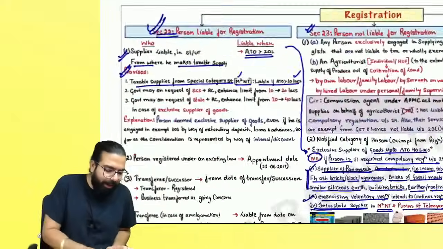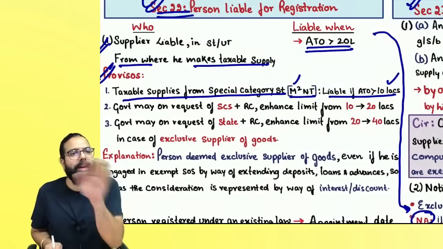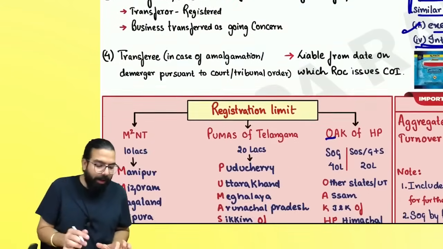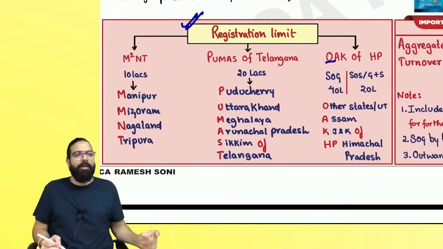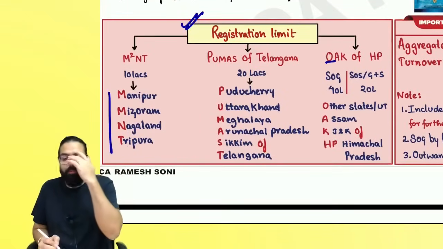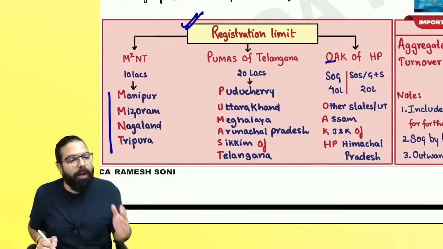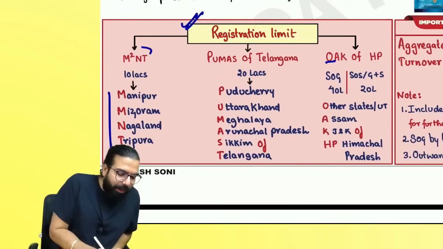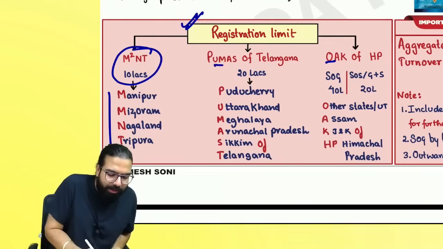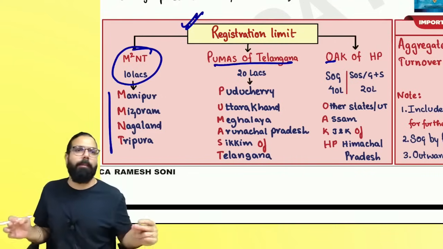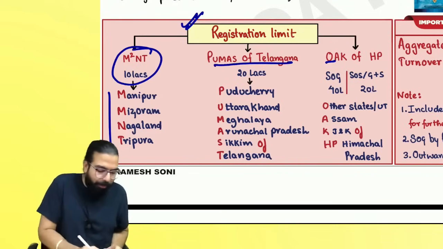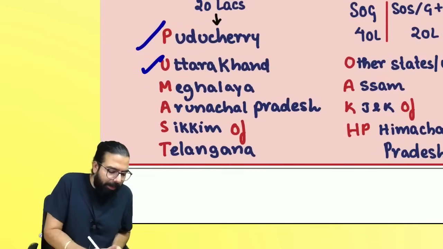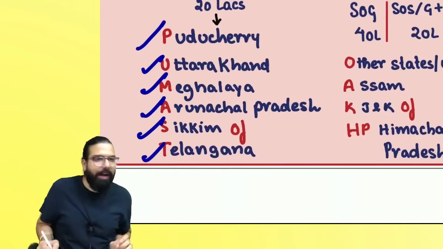What I went ahead and did is section number 22(1) read with section 23(2) notification. I have told you the registration limit over here. That, sir, if you are in the state of M square NT, Manipur, Mizoram, Nagaland, and Tripura, for you the limit will always be 10 lakh rupees. If you are in the state of PUMAS of Telangana, sir, PUMAS means P for Puducherry, Uttarakhand, Meghalaya, Arunachal Pradesh, Sikkim, and Telangana.